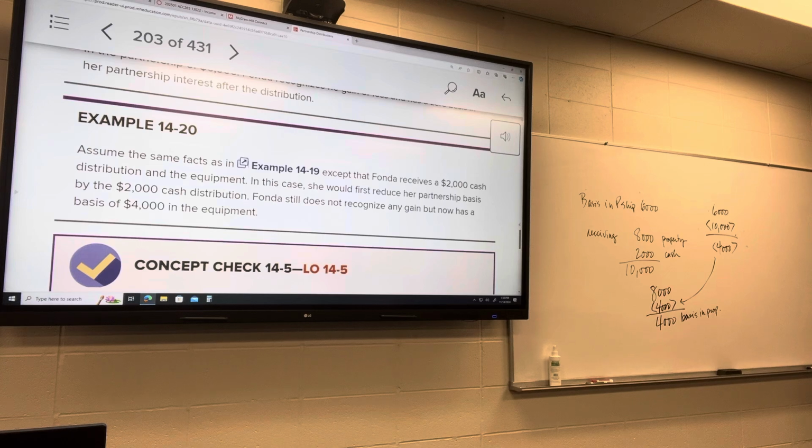So I guess take the basis in the partnership, subtract what she's receiving, and then take the difference and subtract that from the basis of the property she's receiving.